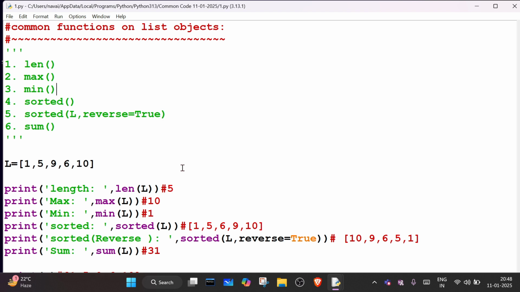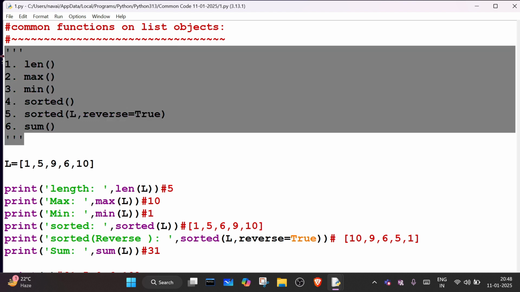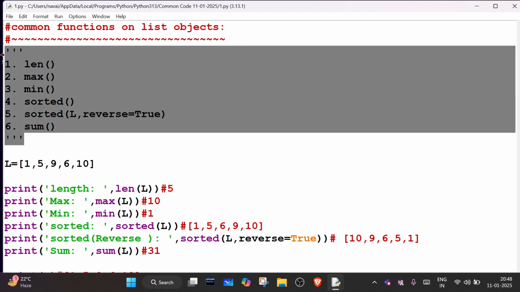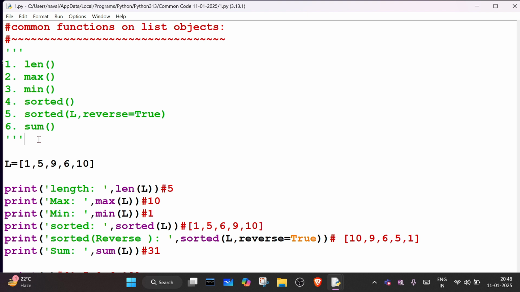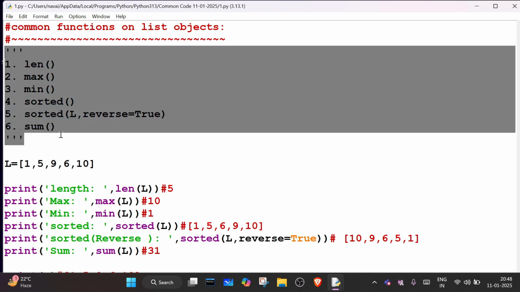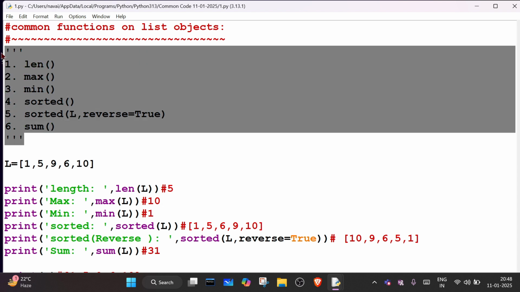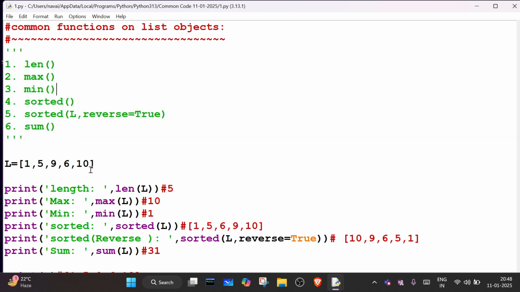Yes, sir. Okay, so if someone asks you about length, max, min, sorted and sum, will they modify the list? The answer is no. Why will they not modify the list? What is the justification? Is a list immutable or mutable?